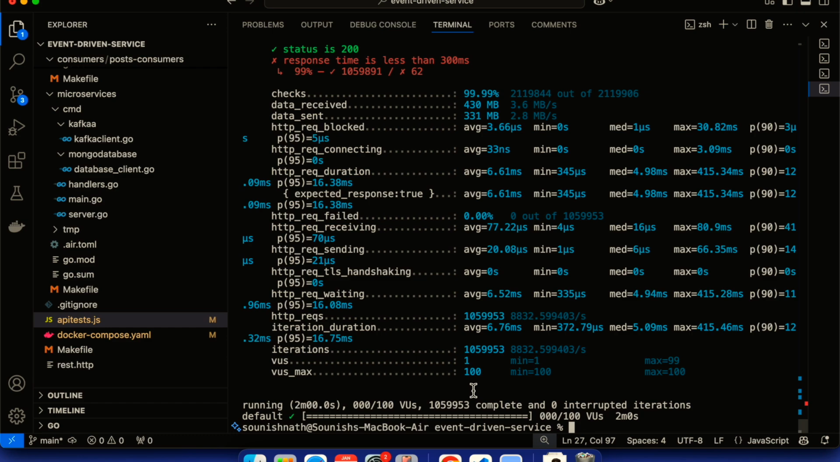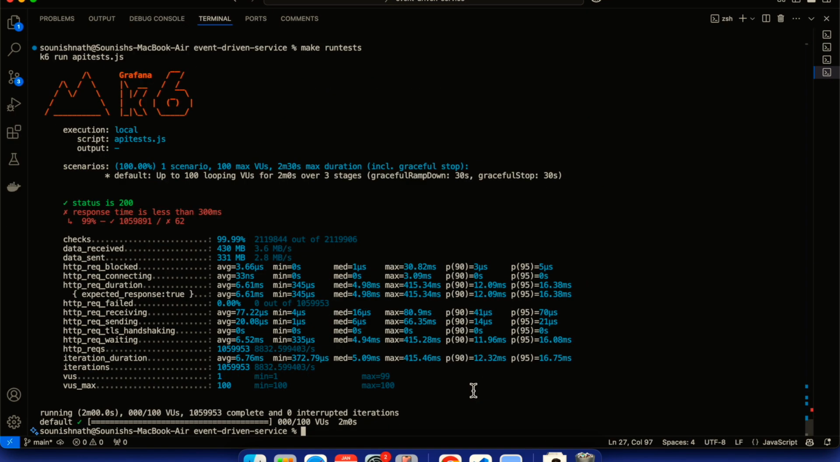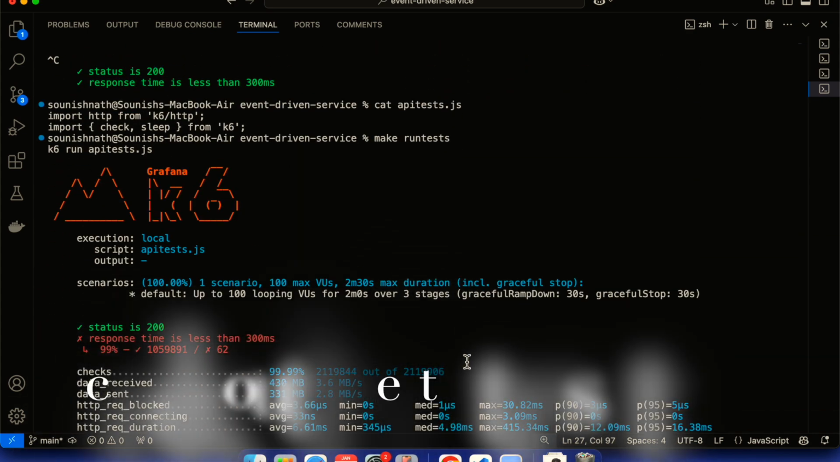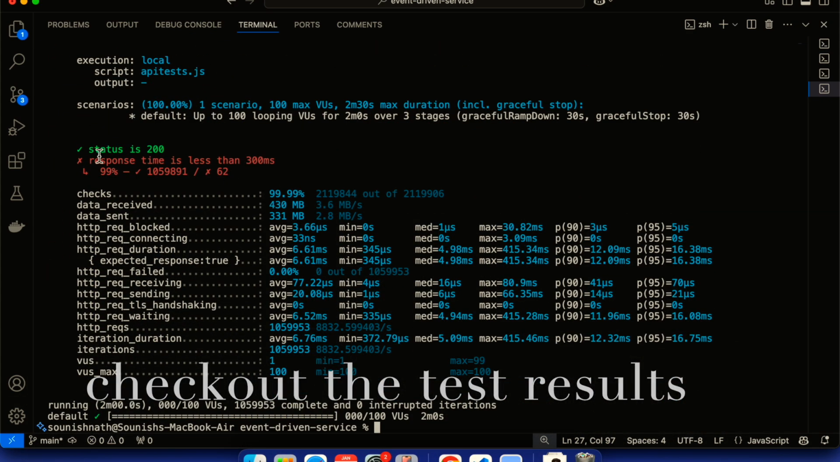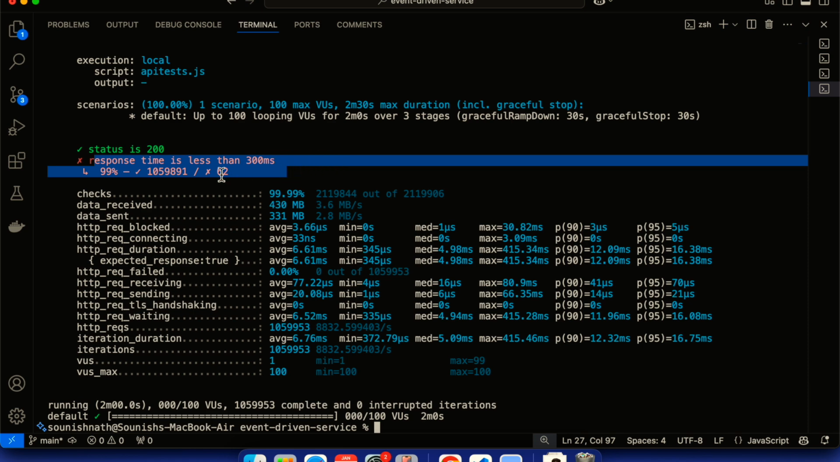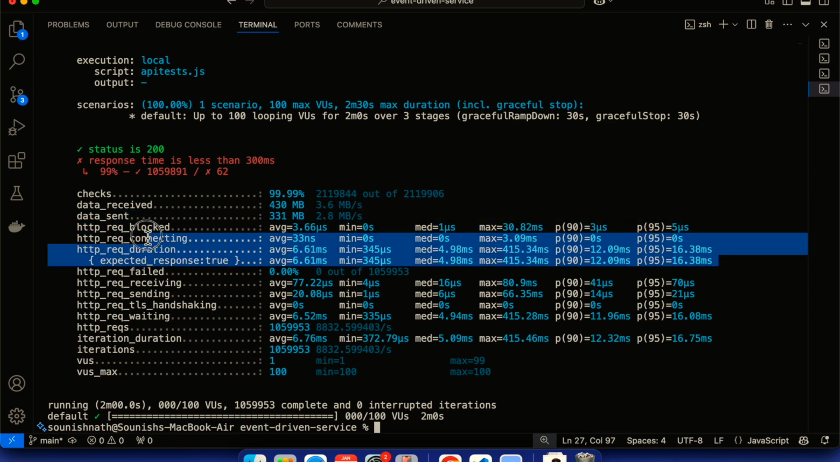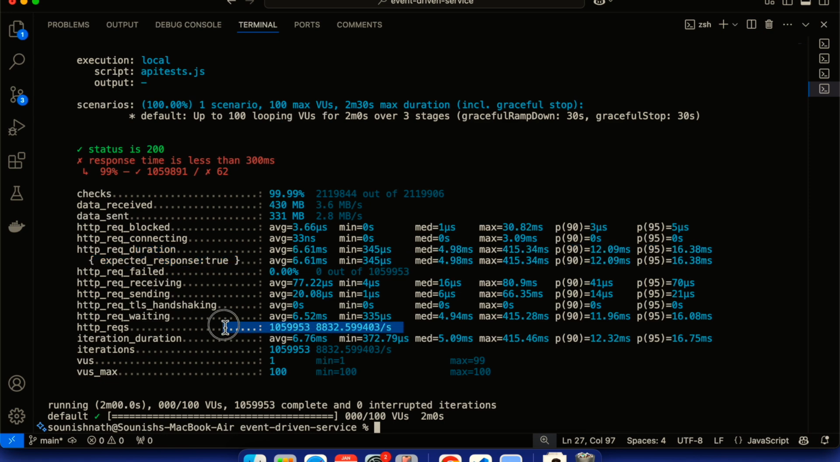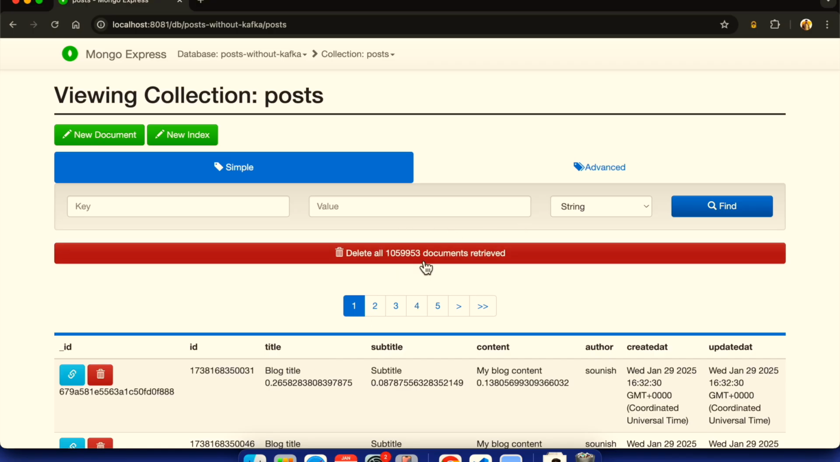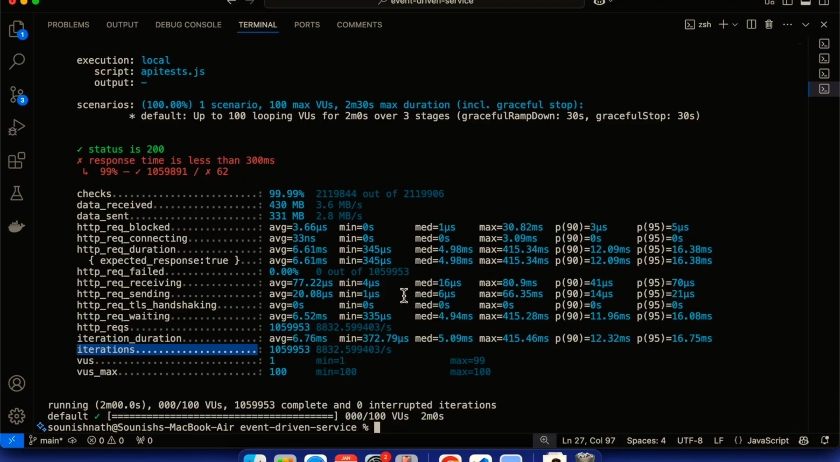Now what was this test result? If you see here in the test results, response time is less than 300 milliseconds. Almost 62 requests are not even close. But if you look at the P95, the waiting time for the request is 17 milliseconds, which is pretty good, I would say. And if you look at this number, there are a total of 105,9953 requests. This is matching, right? So no request has failed also. This many requests have been called.